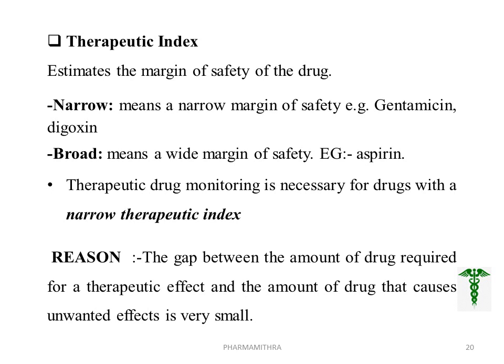The reason is that if a drug has a narrow therapeutic index, the gap between the amount of drug required for a therapeutic effect, that is MEC, the minimum effective concentration, and the amount of drug that causes the unwanted effect, that is above the maximum safe concentration, is very small.